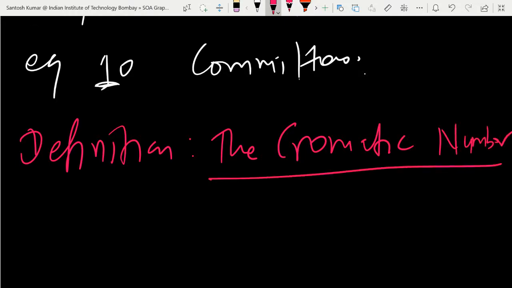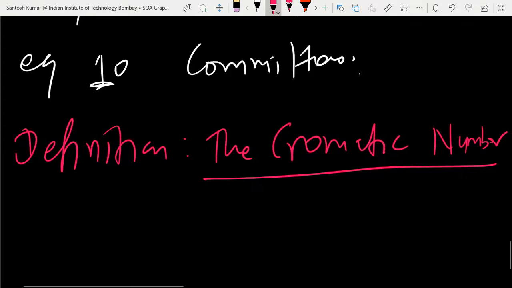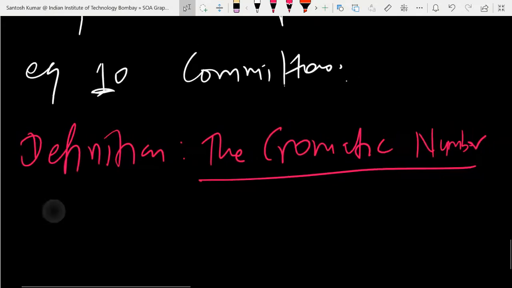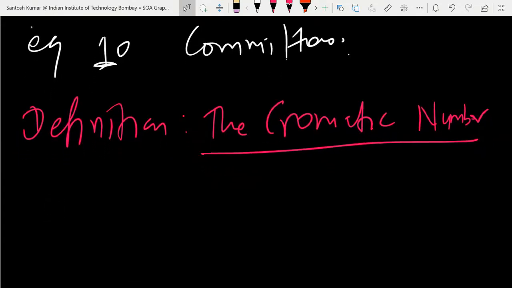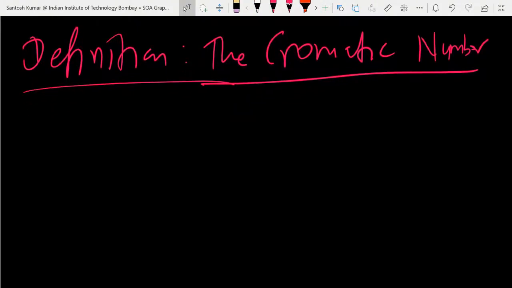The chromatic number is the least k such that G is k-colorable. Yes, sort of. It is the minimum colors you need, or minimum labels, right? That's what I was discussing. So the least number of colors required.